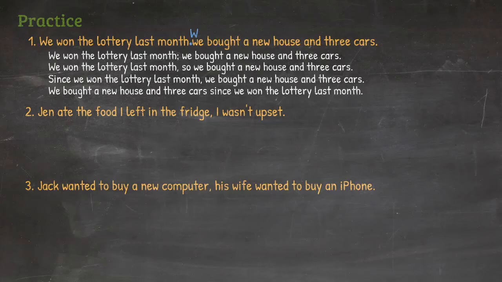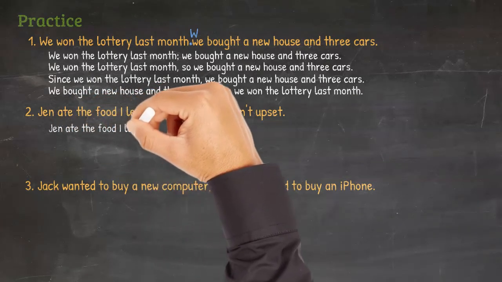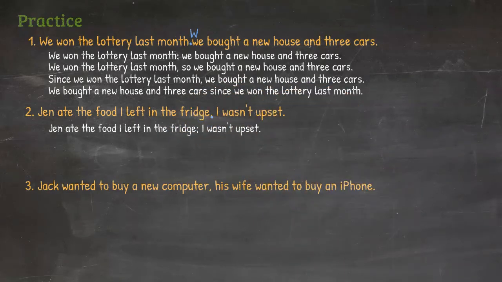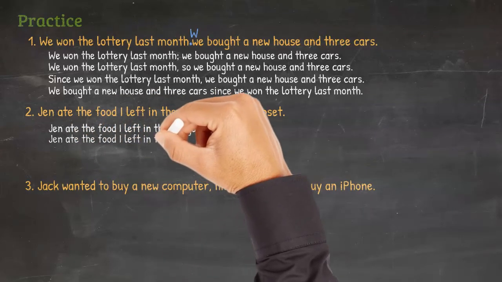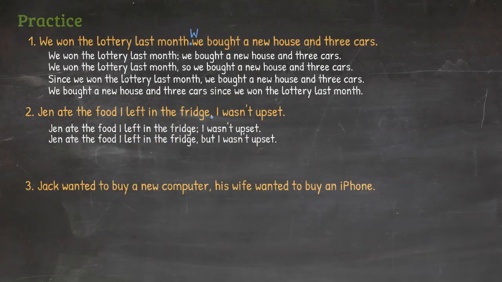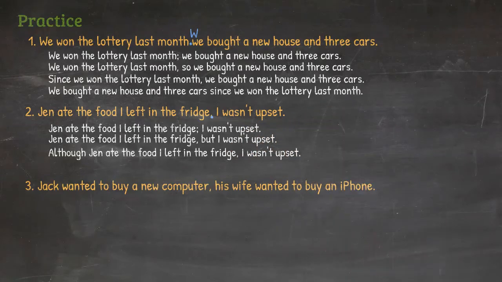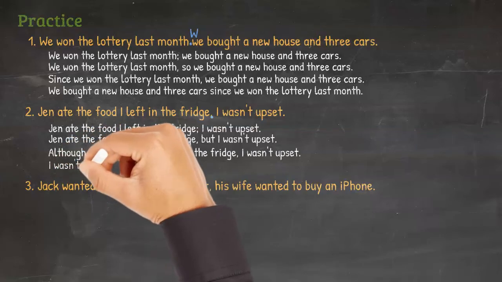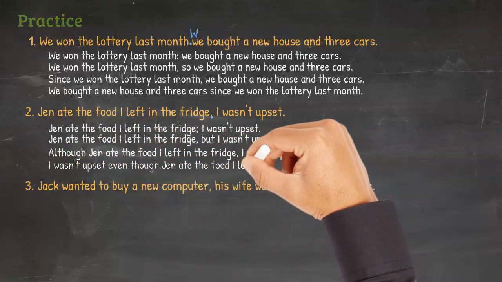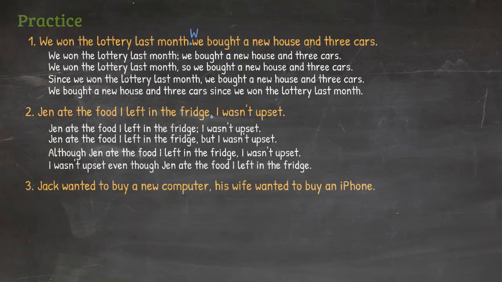Number 2. Jen ate the food I left in the fridge, period. I wasn't upset. Or, Jen ate the food I left in the fridge, semicolon. I wasn't upset. Or as a compound sentence, Jen ate the food I left in the fridge, but I wasn't upset. And as a complex sentence, although Jen ate the food I left in the fridge, I wasn't upset. Or if we want to switch the dependent clause and the main clause, we can say, I wasn't upset even though Jen ate the food I left in the fridge.